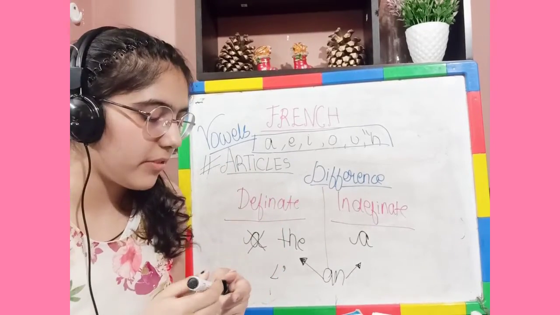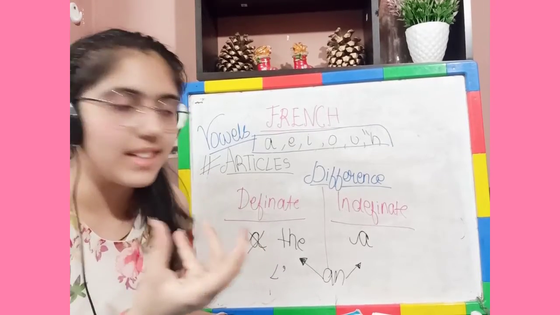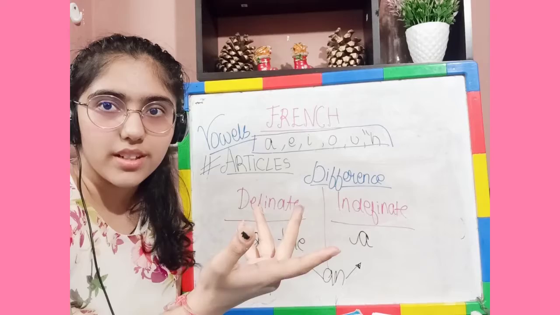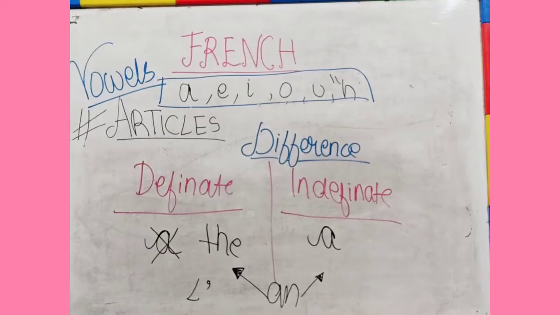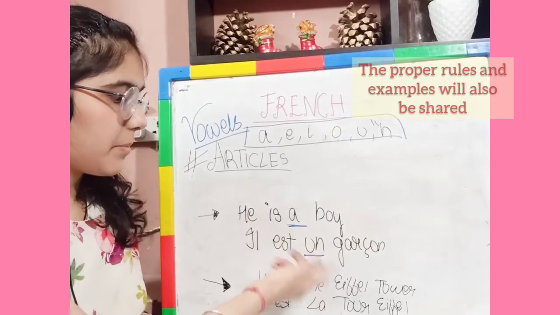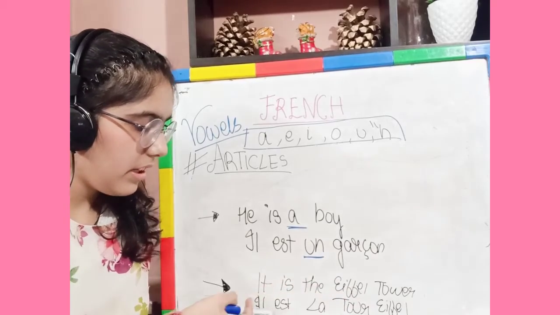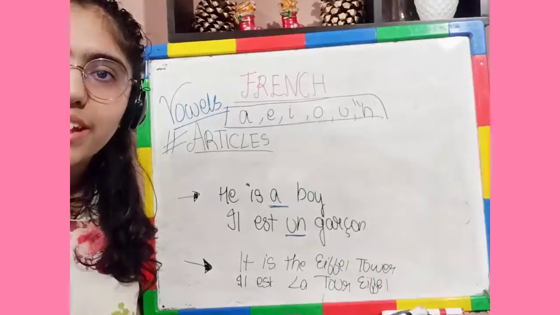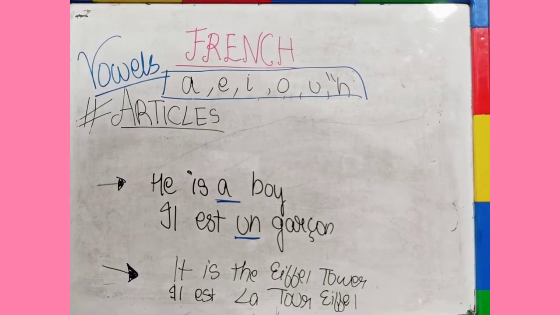So if in any example we say he is a boy, so he is a is indefinite because boy is a common noun, and he is Sachin Tendulkar. So for Sachin Tendulkar we'll say the, which is le. You may note this down. So he is a boy. Il est un garçon. It is the Eiffel Tower. Il est la Tour Eiffel. So this is the difference between indefinite article and definite article. You may note this down.